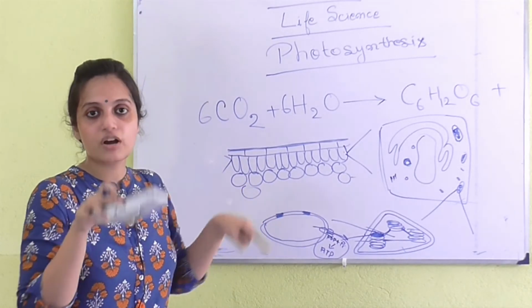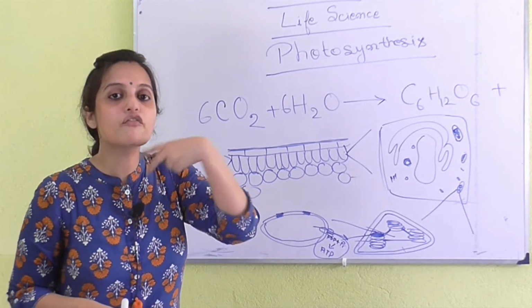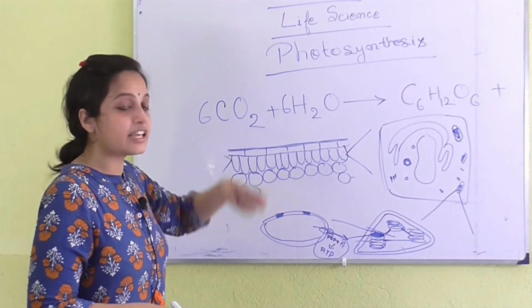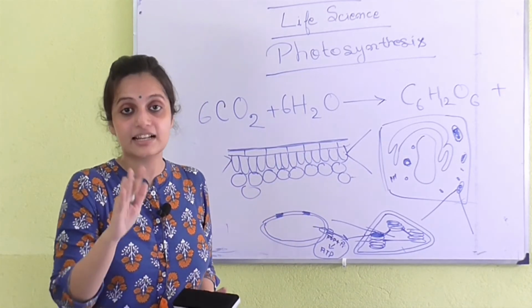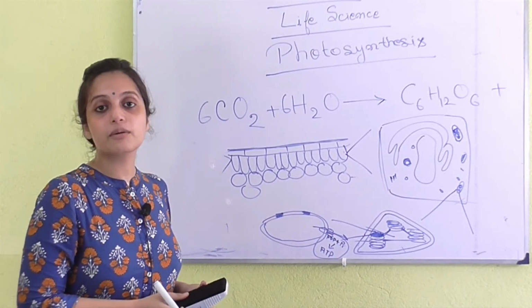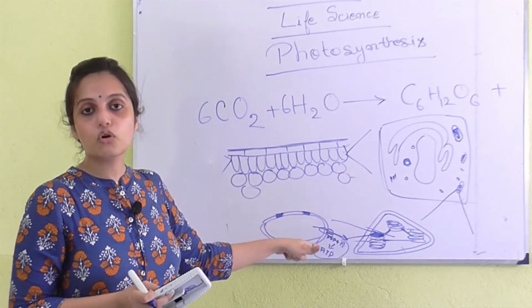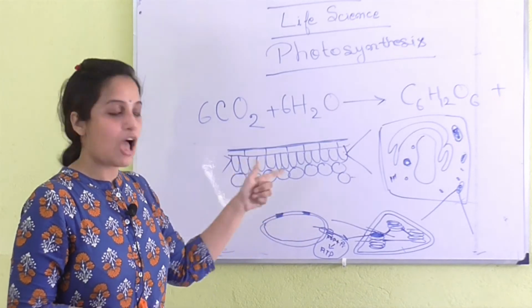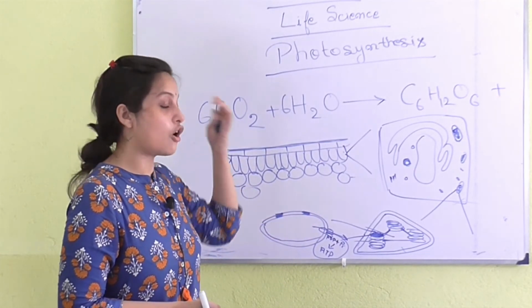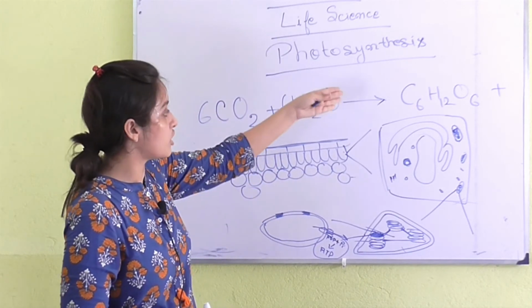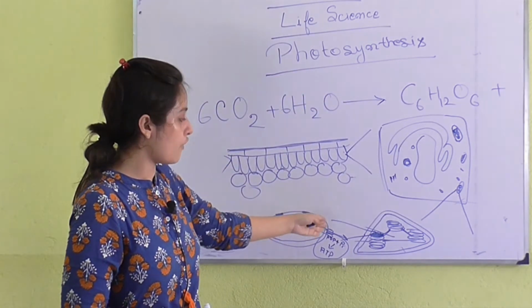This is known as phosphorylation. And photophosphorylation means all this process is happening in the presence of light, in the presence of photons. That is why it is known as photophosphorylation. It happens where? In the thylakoid. It is making a lot of hydrogen ions from the water, that is making a lot of ATP.